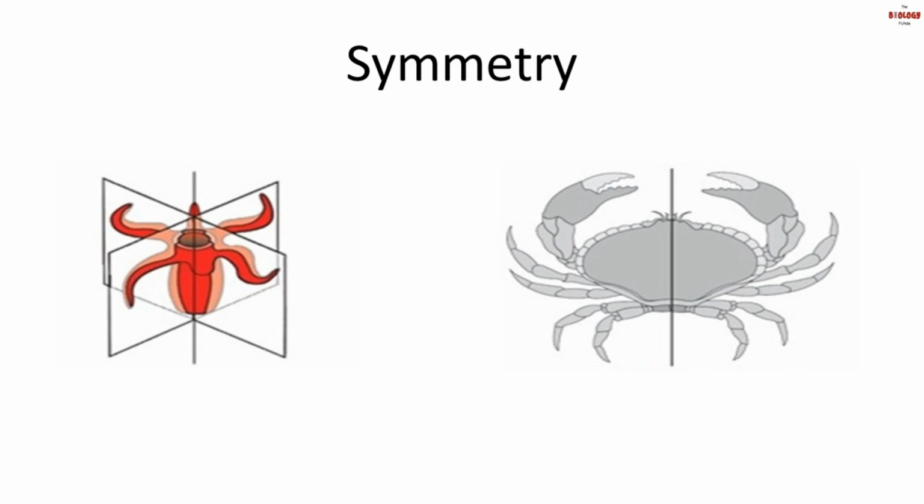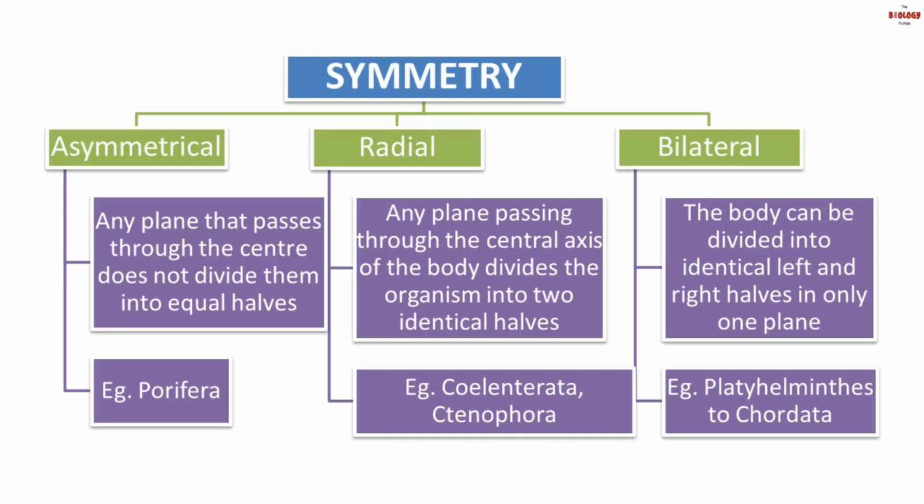Like you can see the crab and also the cnidarian. Based on the symmetry, organisms can be called asymmetrical, radial, and bilateral. Asymmetrical means you take any plane that passes through the center, but it will not divide the organism into equal halves. This kind of symmetry is seen in Porifera.